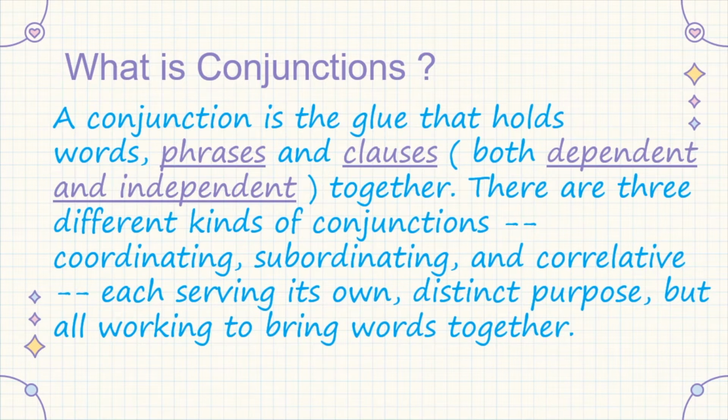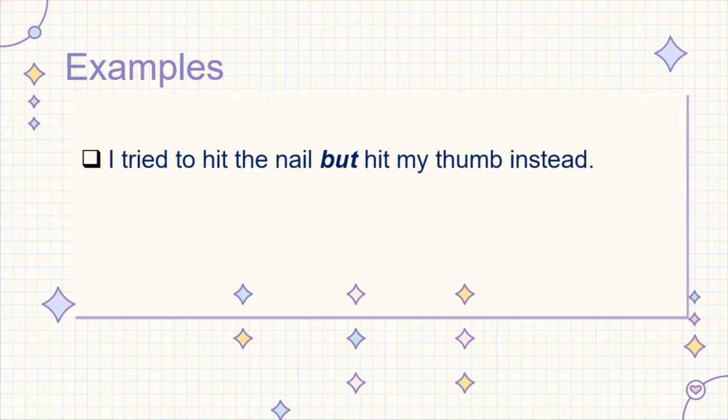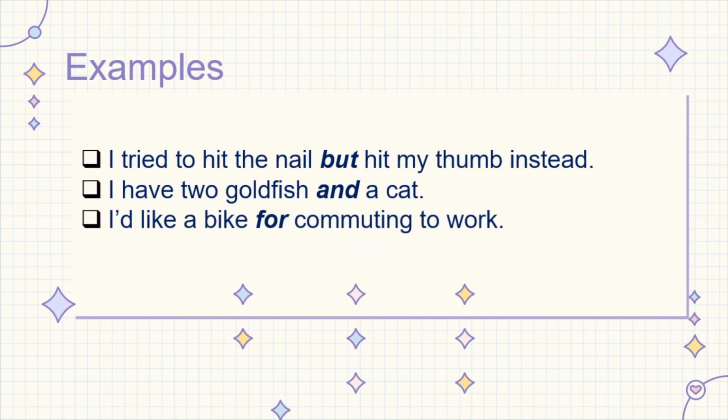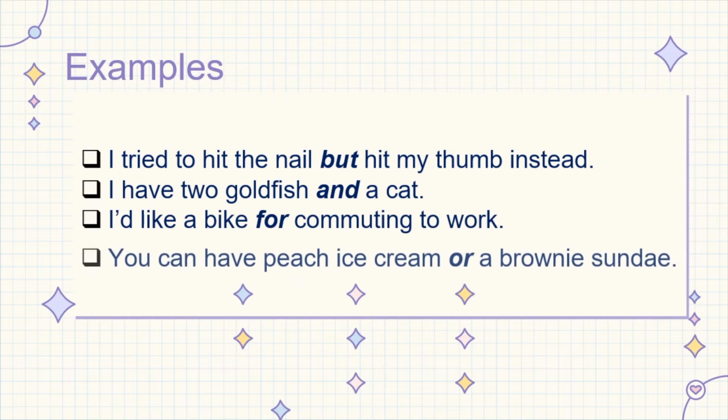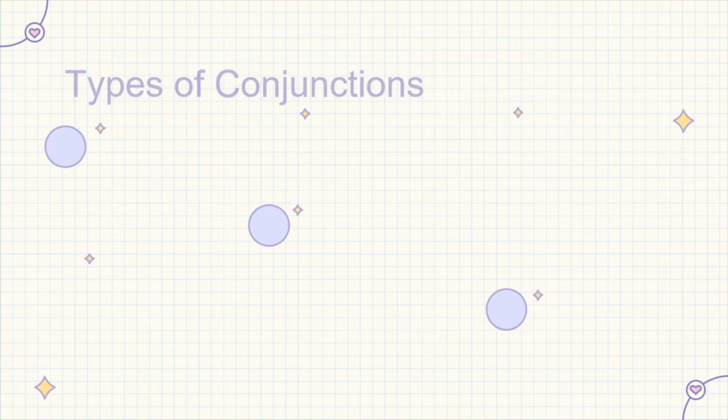Now, let's understand conjunctions in a better way with the help of some examples. I tried to hit the nail but hit my thumb instead. I have two goldfish and a cat. I would like a bike for commuting to work. You can have peach ice cream or a brownie sundae. So the words but, and, for, and or are some of the examples of the conjunctions that we generally use in English grammar. Now, let's proceed on to know about the types of conjunctions.